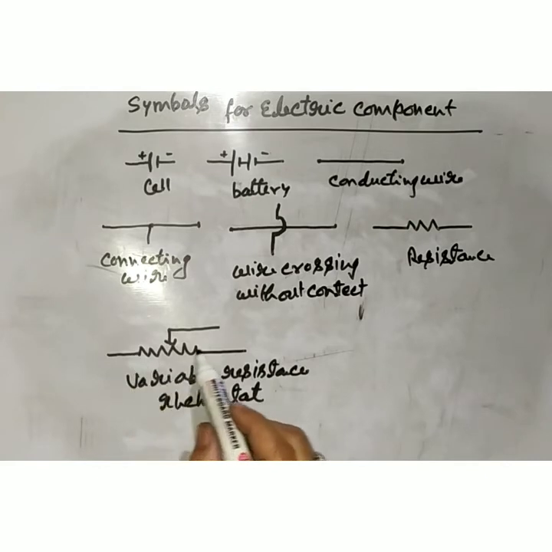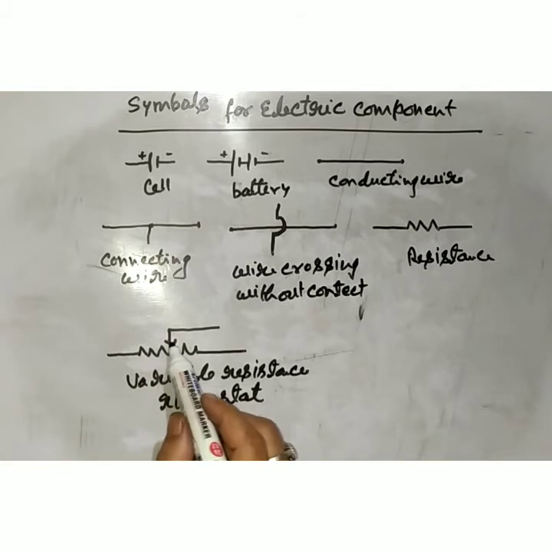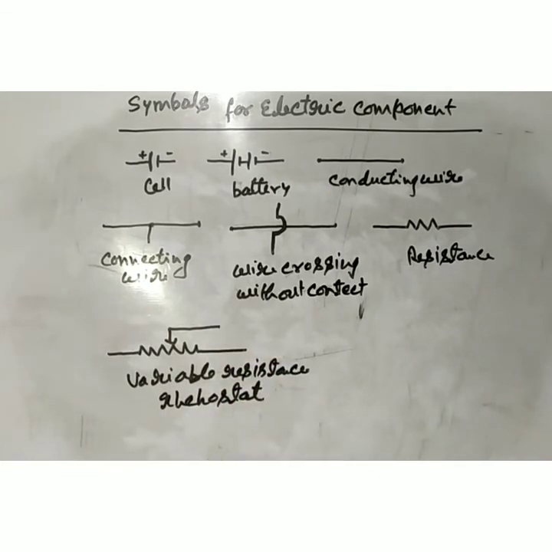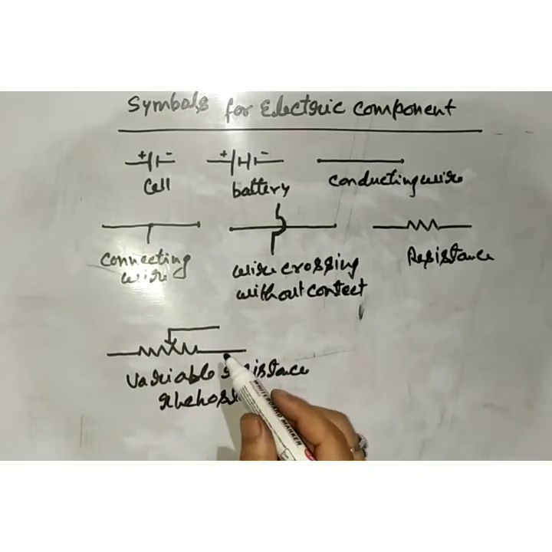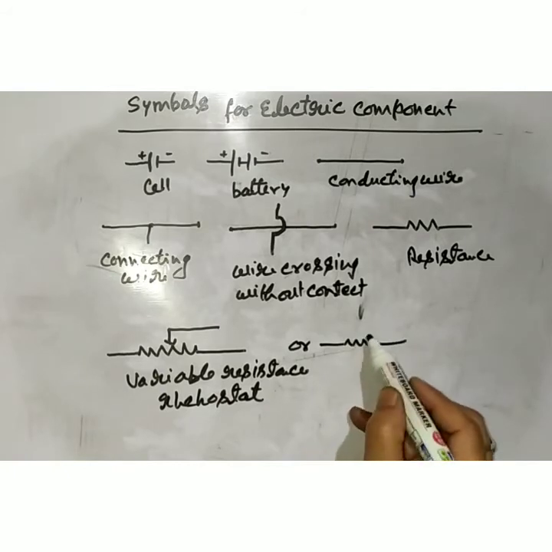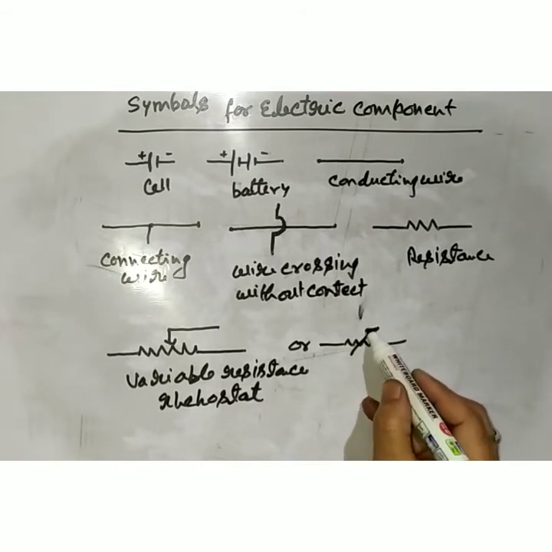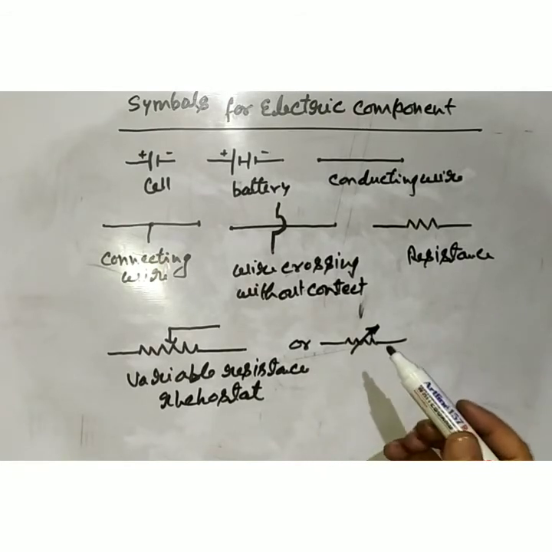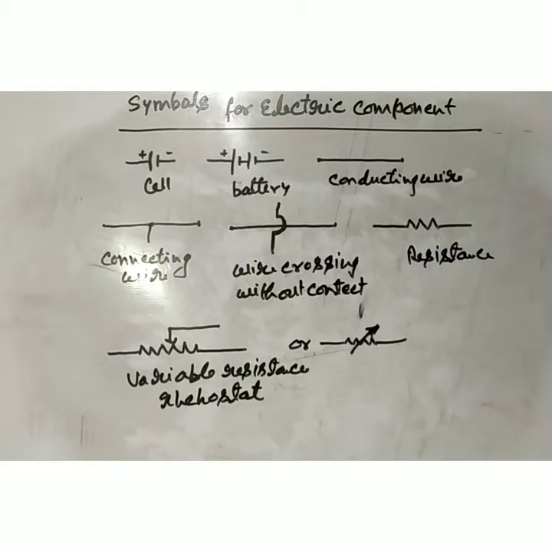We can change the value of resistance in any electric circuit by displacing this point. So the electric circuit is connected from this point and this point. So it is known as the variable resistance, and it is also represented by another symbol. It means there is one more symbol of variable resistance in this way. This is one more symbol of variable resistance. And now some more components which are used in an electric circuit.